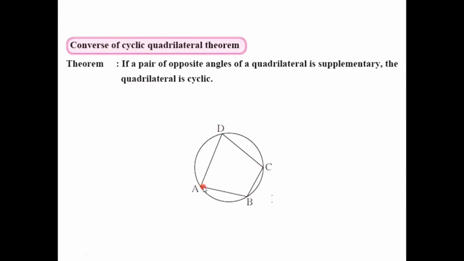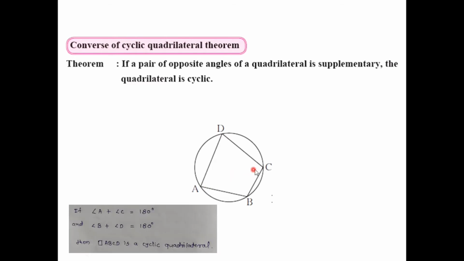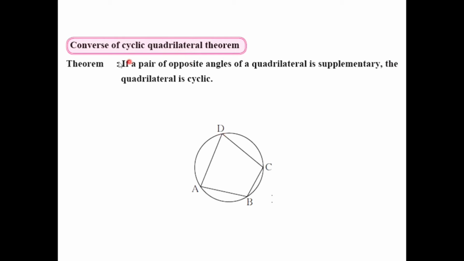And for this quadrilateral, if measure of angle A plus measure of angle C is equal to 180 degrees and measure of angle B plus measure of angle D is also equal to 180 degrees, that means angle A and angle C are supplementary, which are the opposite angles of this quadrilateral, and angle B and angle D are also supplementary, which is another pair of opposite angles. So for this quadrilateral, as the pairs of opposite angles are supplementary, this quadrilateral is a cyclic quadrilateral. This is called the converse of the cyclic quadrilateral theorem.